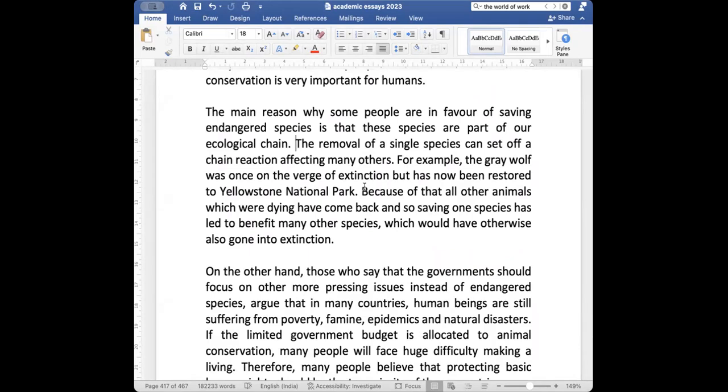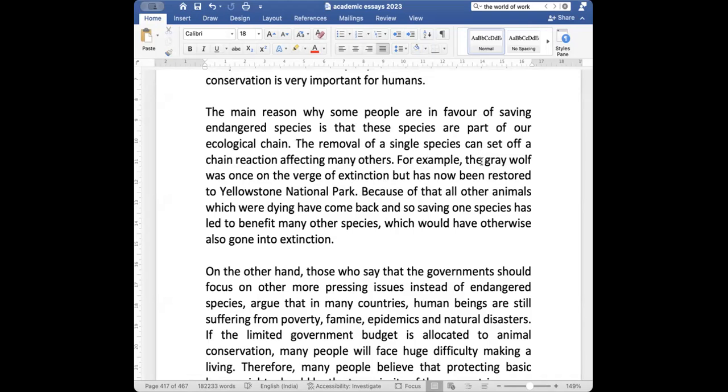For example, the grey wolf was once on the verge of extinction, but now has been restored to Yellowstone National Park. Because of that, all other animals which were dying have come back, and so saving one species has led to benefit many other species which would have otherwise also gone into extinction. So see here, I've given the example of the grey wolf.